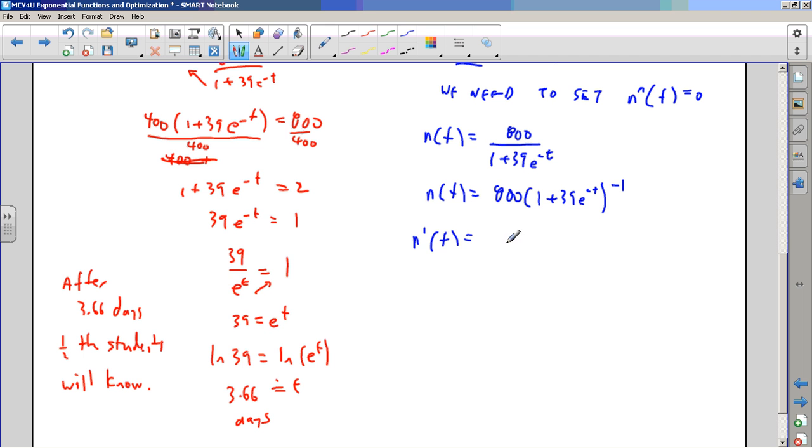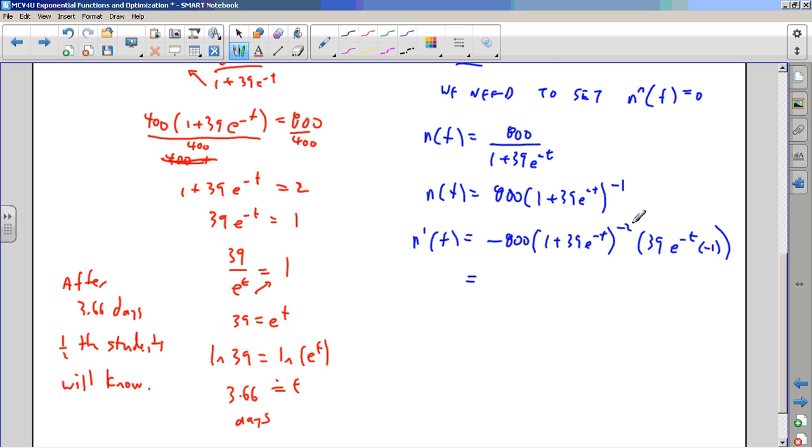Chain rule, -1 times 800, write down the inside thing. This becomes -2, and then times the derivative of the inside thing, which is 0 there, and 39e to the minus t. Derivative of this is just that. And then the derivative of the inside thing, I have to multiply by another -1. Okay, fine. Tidy this up.